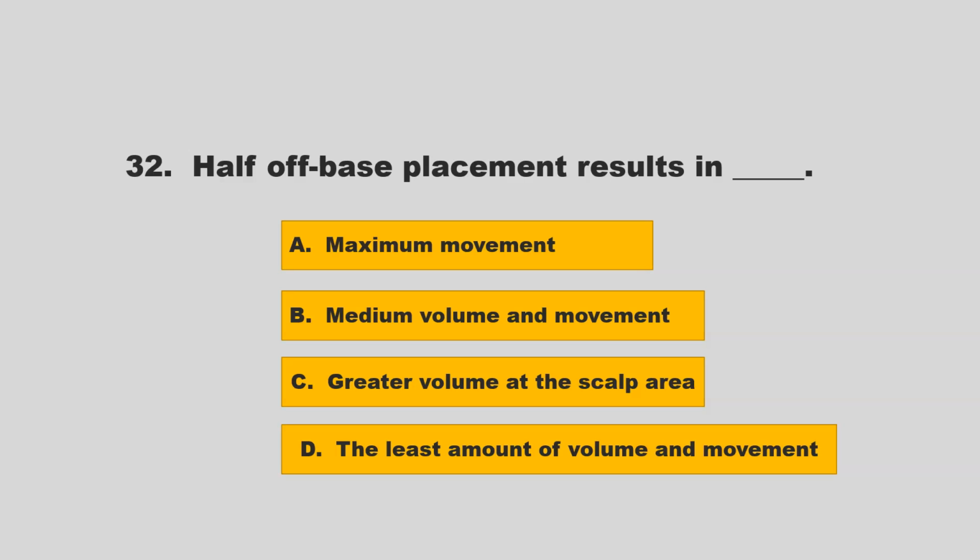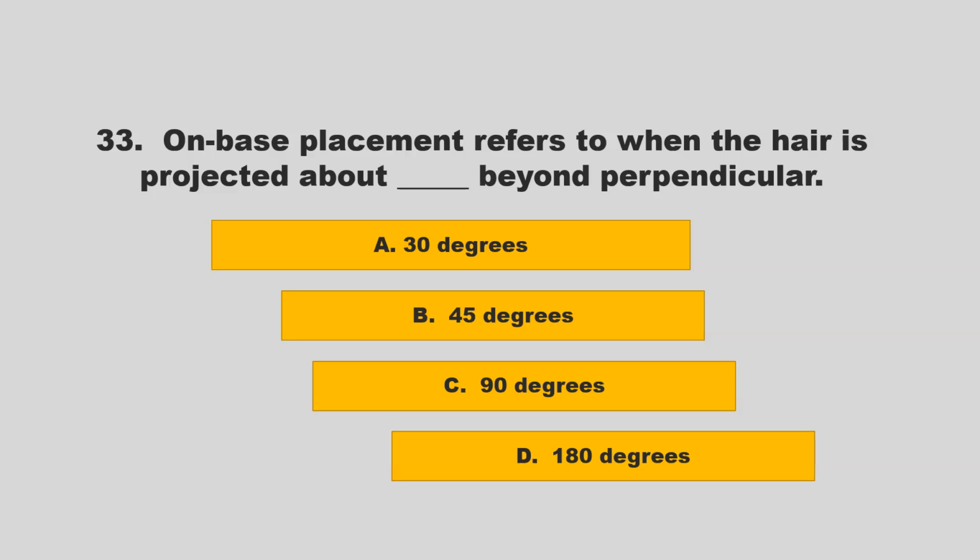Half off base placement results in blank. Is it maximum movement, medium volume and movement, greater volume at the scalp area, the least amount of volume and movement? If you chose B, medium volume and movement, you are correct.